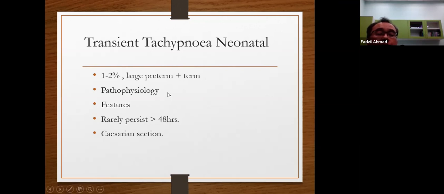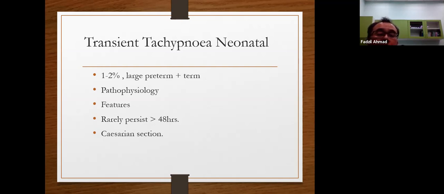The pathophysiology is very simple. The lung during intrauterine life consists only of fluid. During delivery, some fluid is left inside the lung, unable to be extracted fully. That fluid makes the lung become wet and heavy. What happens in the lung is like a patient with drowning, when water enters the lung.